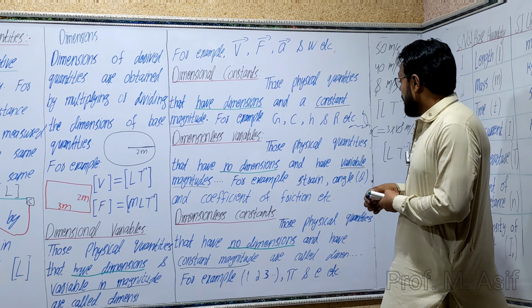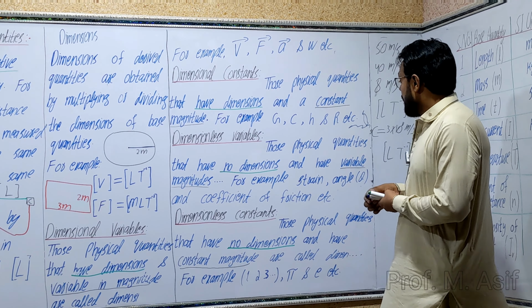Coefficient of friction is also a ratio of two similar physical quantities. It is the ratio of the frictional force to the normal force. Both are in Newton, so the Newton will be cancelled out with Newton. So the coefficient is unitless and dimensionless.